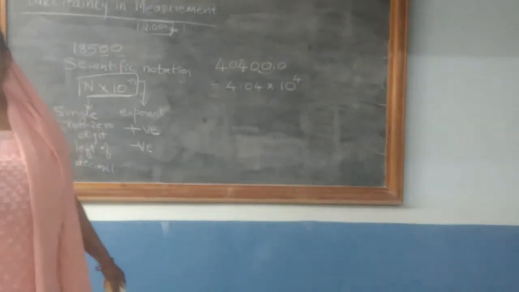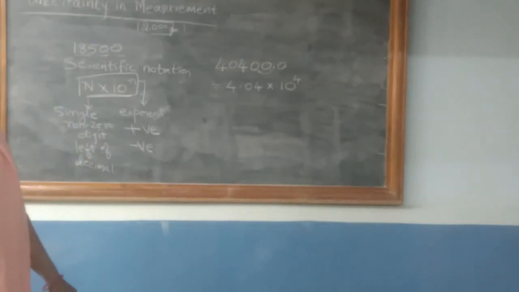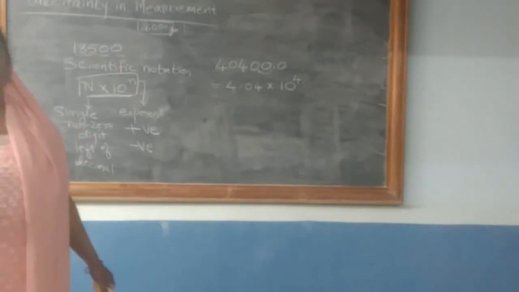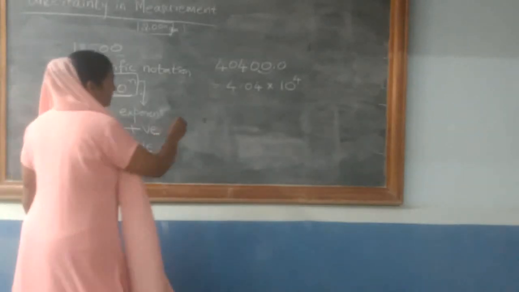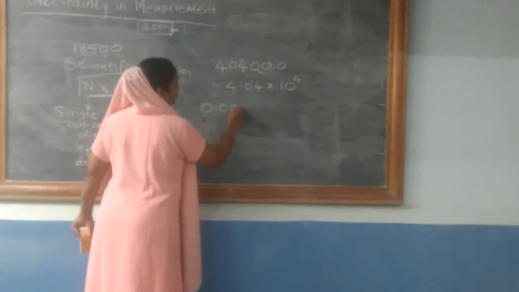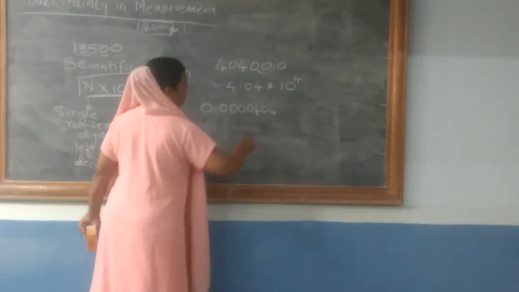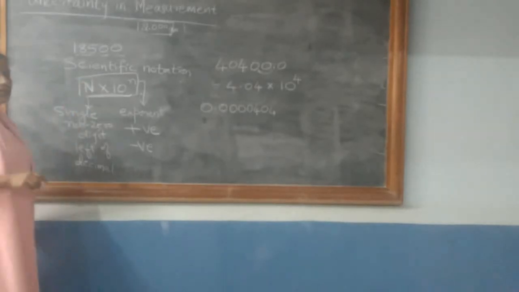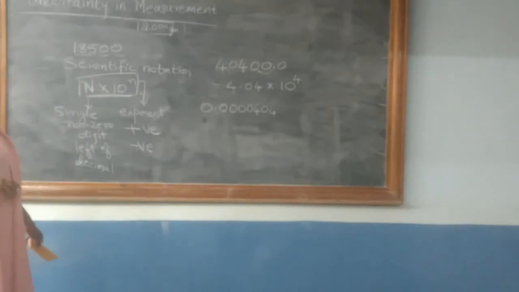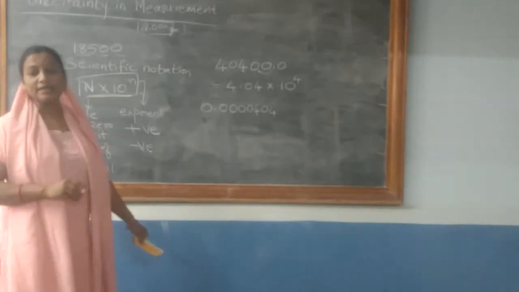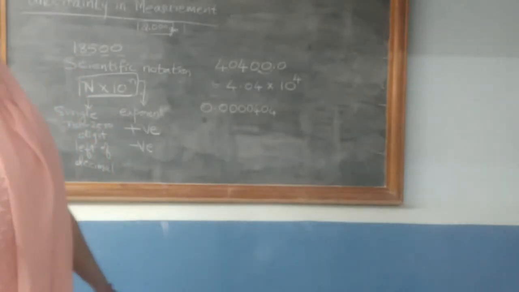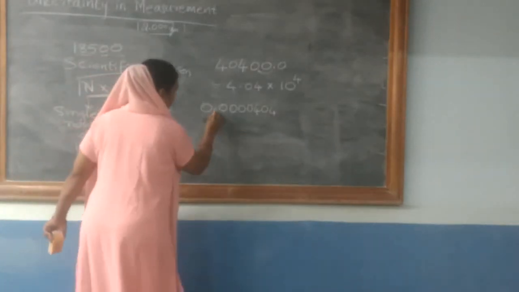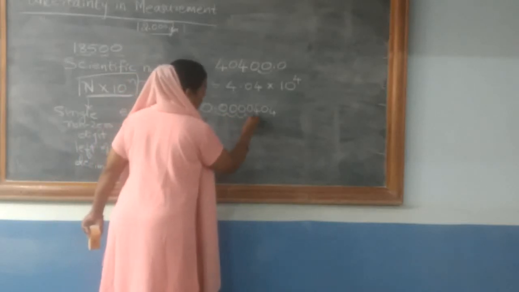And if the decimal is moved to the right side, then the exponent will be negative. To explain this, we will take one particular example. Same number, I will write the zeros before. 0.000404. So in the scientific notation form, capital N will be a single non-zero digit to the left of the decimal, right? So you are going to move it to the right side. 1, 2, 3, 4, 5.